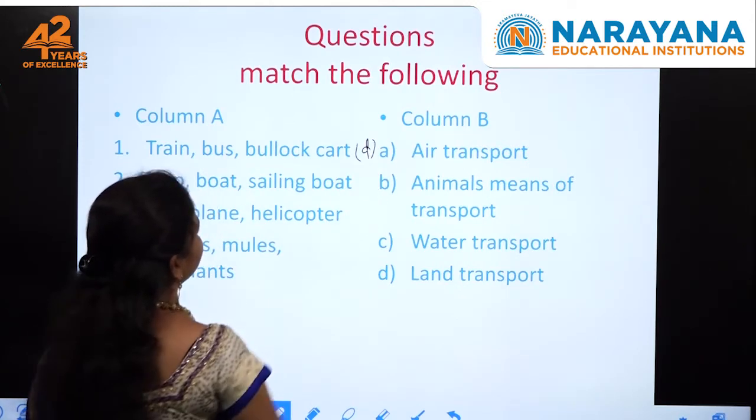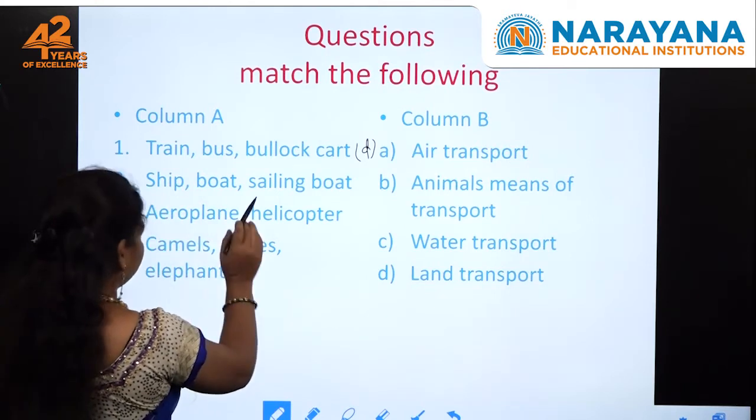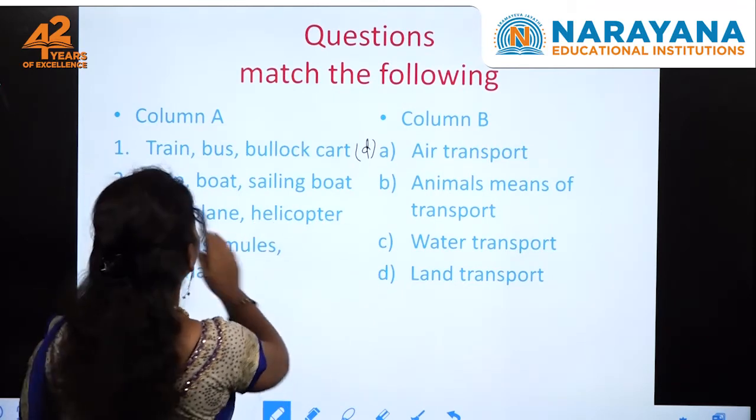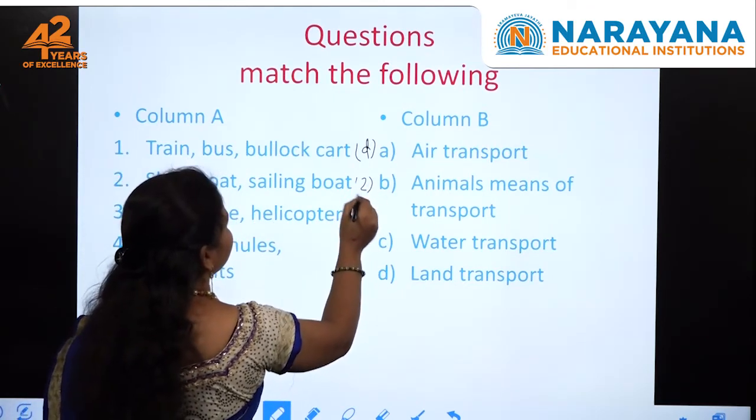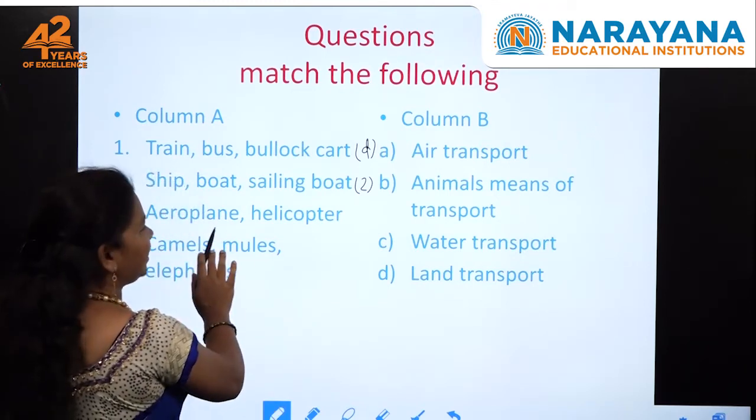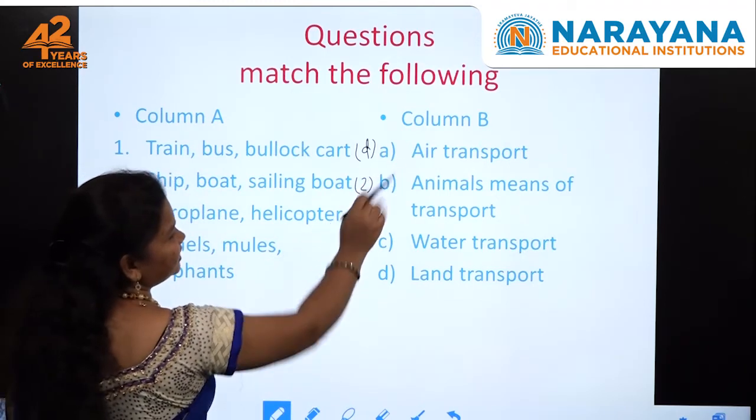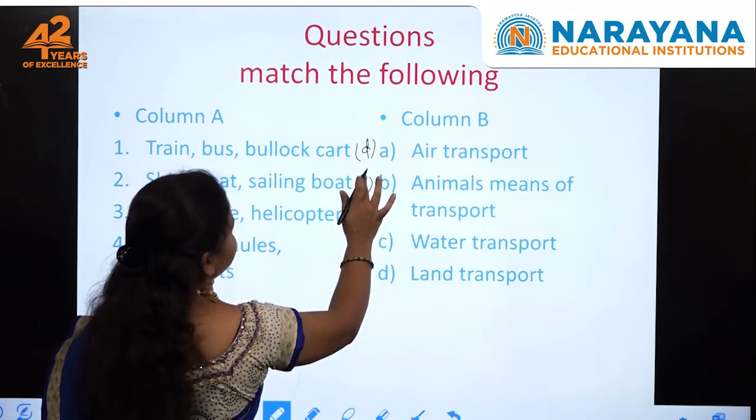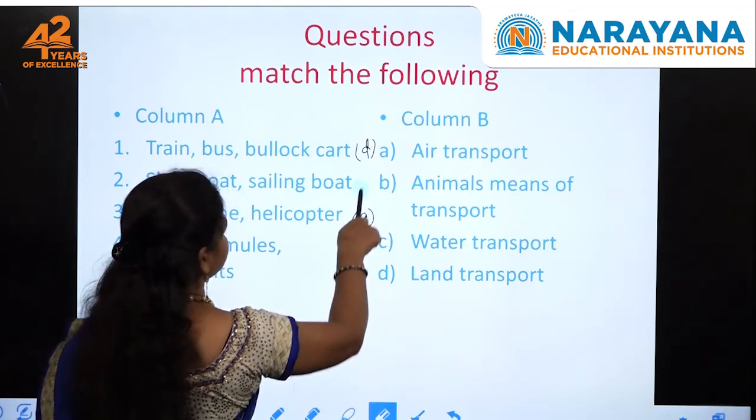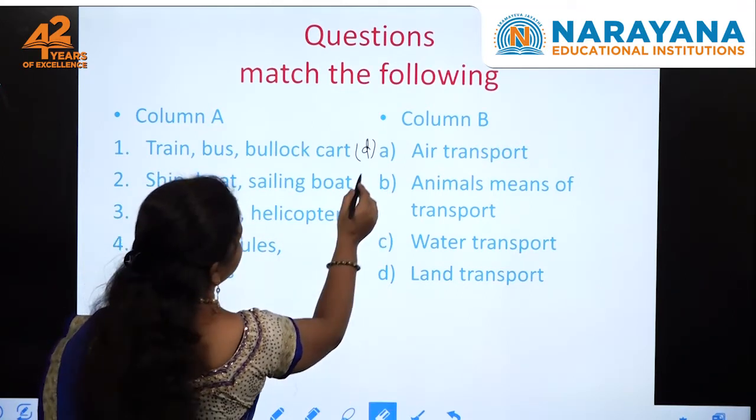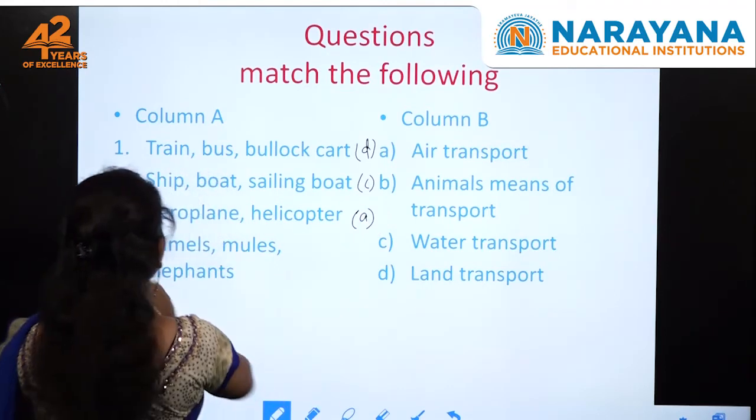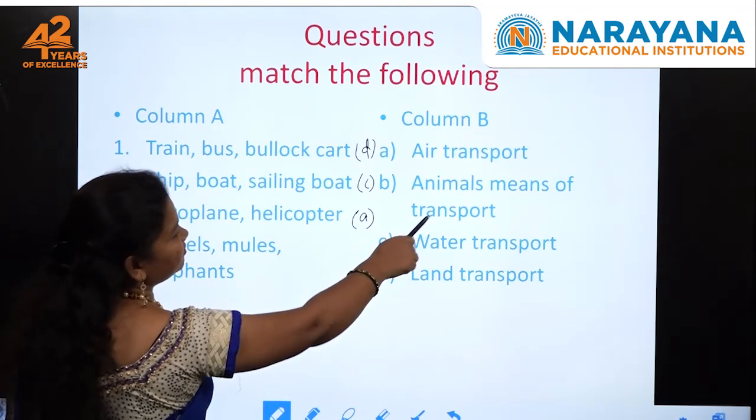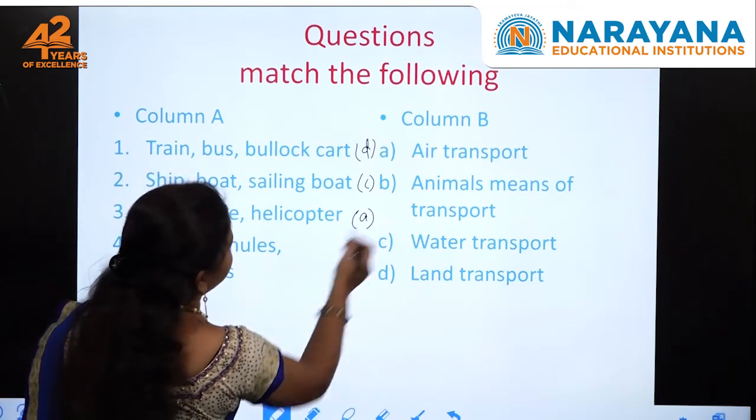Okay. Second one, ship, boat, sailing boat. They are all water transport. So 2 is C. Third one, aeroplane, helicopter. They are air transport. A. Okay. Fourth one, camels, mules, elephants. They are animals means of transport. So fourth one is B.